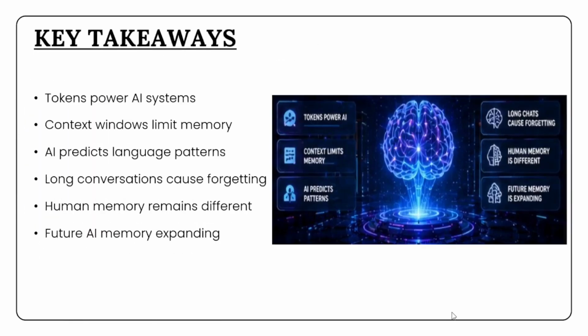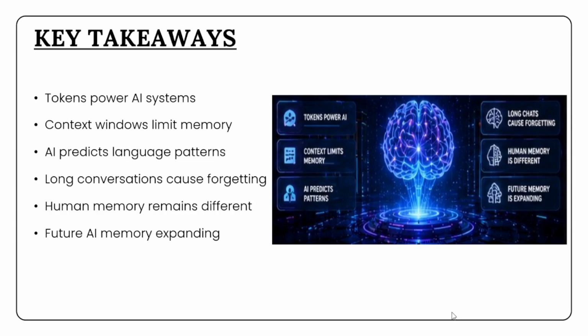Today we explored one of the most important concepts behind modern large language models. We learned that AI systems process information using tokens instead of complete human-style understanding. We also discovered how context windows determine what information AI can actively remember during conversations and why models sometimes forget earlier details during long interactions.